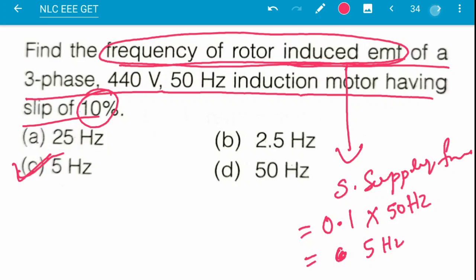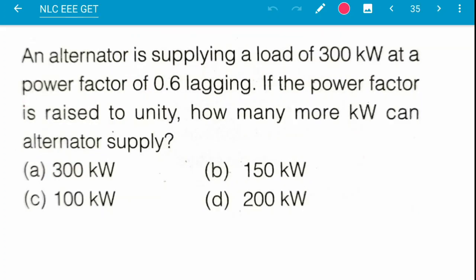Next question: an alternator is supplying a load of 300 kilowatt at a power factor of 0.6 lagging. If the power factor is raised to unity, how many more kilowatt can the alternator supply?